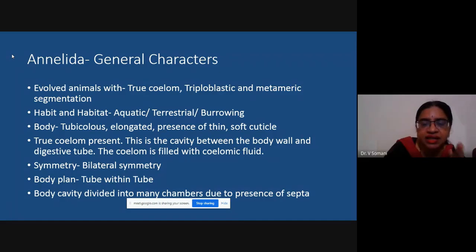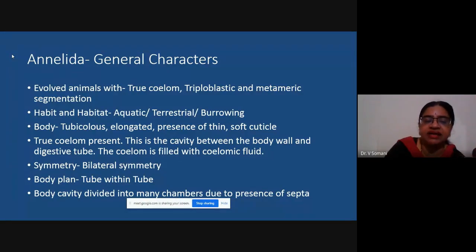So for the first time in the animal kingdom, when you start from protozoa, then porifera, coelenterata, and reach Annelida, you will find that annelids are the worm-like organisms which represent true coelom, are triploblastic, and also show segmentation. Now, what is metameric segmentation?